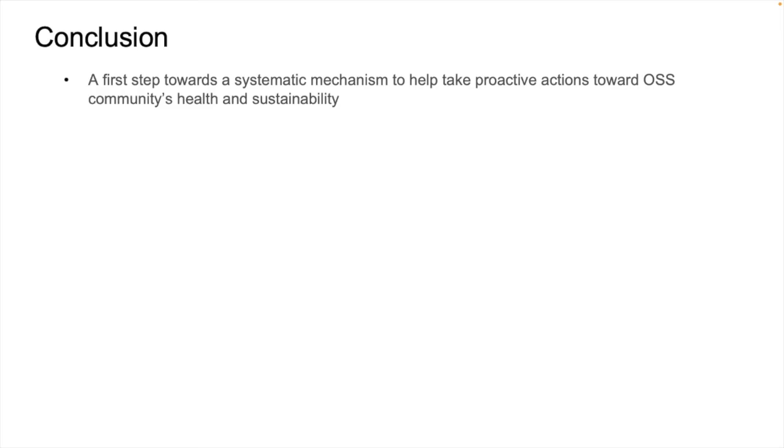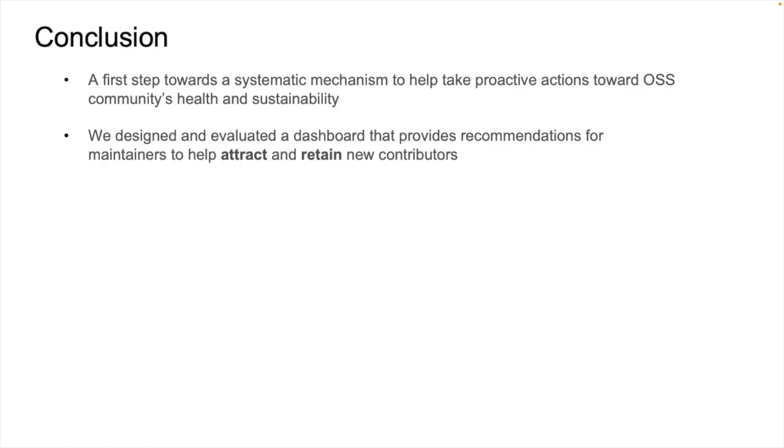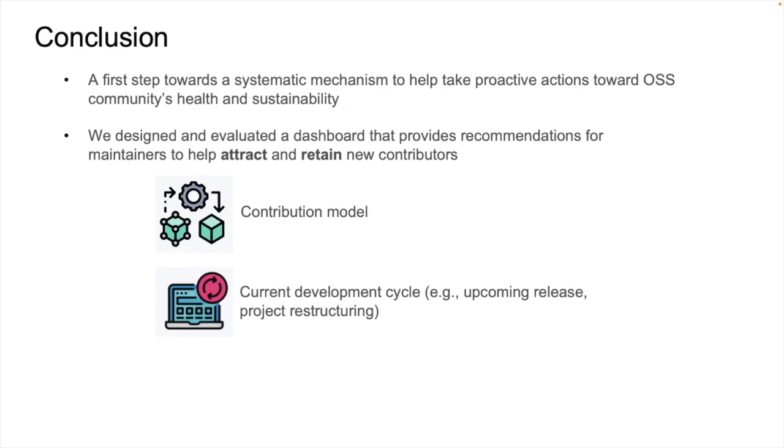As a conclusion, we performed a first step towards a systematic mechanism to help take proactive actions toward OSS community's health and sustainability. We designed and evaluated a dashboard that provides recommendations for maintainers to help attract and retain new contributors. A key feedback is to take into account project's characteristics, such as the contribution model, especially in a more hybrid OSS environment where there's a mix of paid and unpaid contributors. And also the current development cycle of the project. For instance, if there are upcoming releases or if the project is undergoing some restructuring.